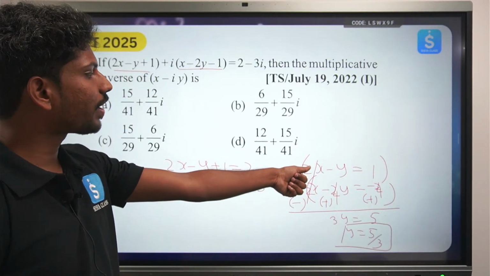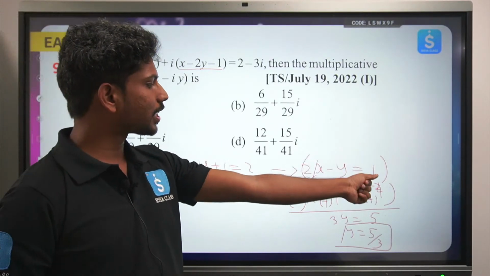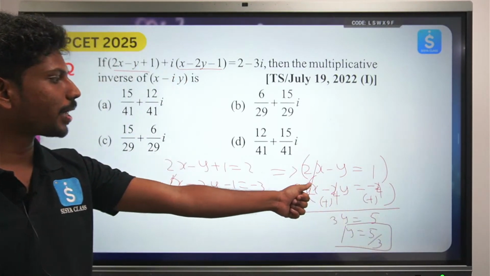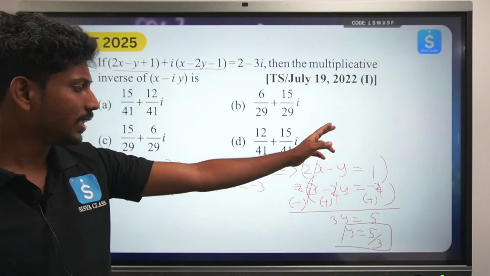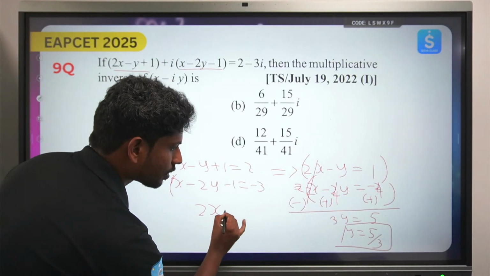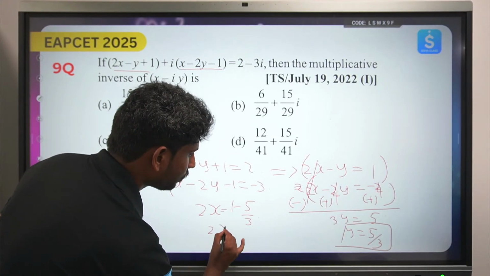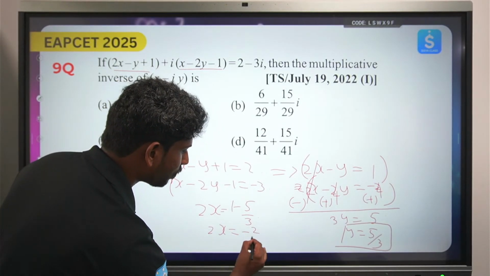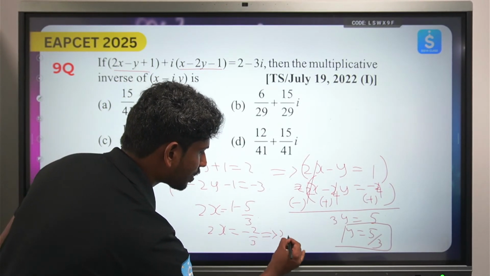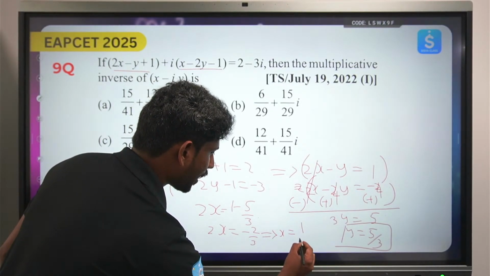Immediately find the value of x. 2x minus 5 by 3 is equals to 1. 1 minus 5 by 3 is equals to minus 2 by 3. So this will become 2x equals 3 minus 5, that will be minus 2 by 3. So from here x value is equals to 1 by 3.